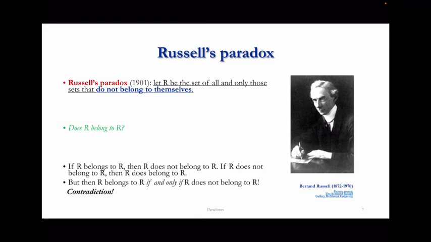So we have reached this contradictory conclusion that R belongs to R if and only if R does not belong to R, which is clearly a contradiction. So in this case, we clearly have a paradox. We are not, like in the case of the Barber's puzzle, providing a proof that something does not exist. We have postulated the existence of this R, and we have reached a contradiction.